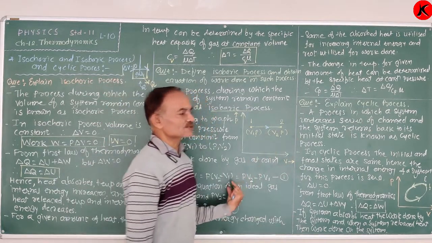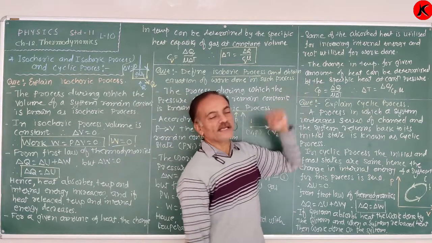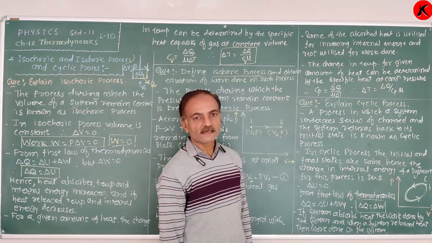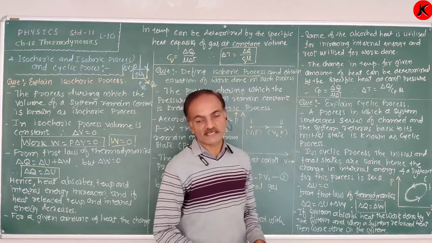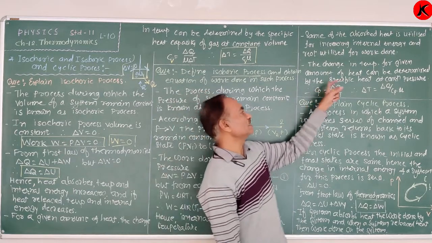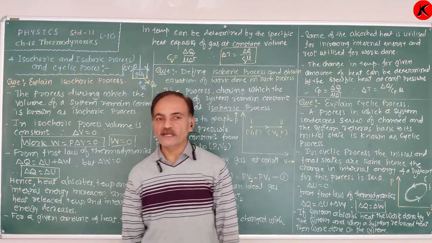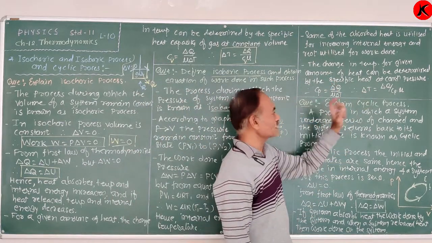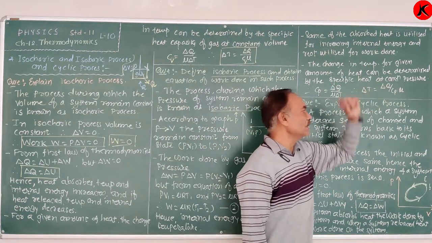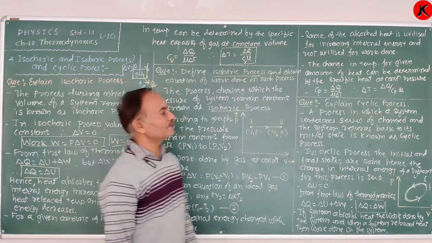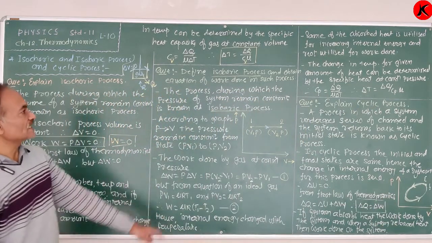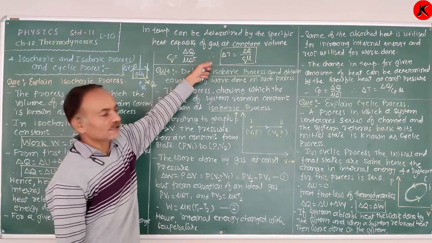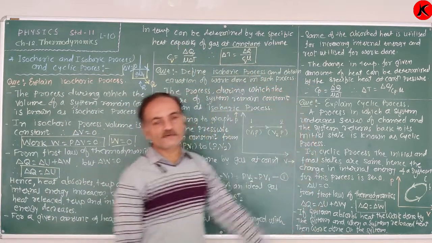Here the pressure is constant, so whatever amount of heat is given is utilized to increase the temperature. Therefore, Cp is equal to delta Q upon mu delta T. So how much increase takes place in temperature at constant pressure? Delta T is equal to delta Q upon Cp into mu. This equation is the same form as at constant volume, but here it is at constant pressure.